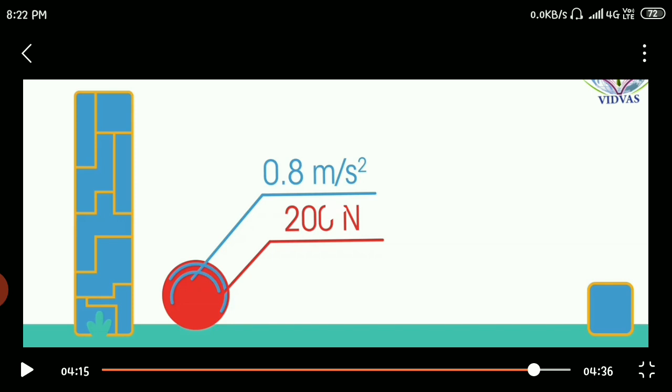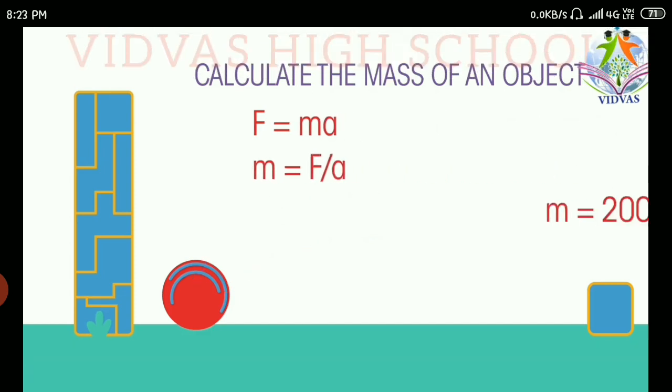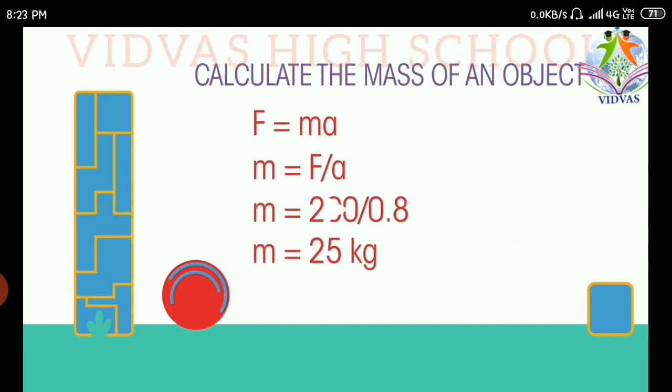So here we have acceleration A and force F, 200 newtons. Then what we need to calculate? We need to calculate mass. So what is the formula? F equal to ma. So calculating this, we have m equal to F by A. So m equal to F, which is 200 newtons, A is 0.8 meters per second square. Substituting and calculating, you are going to get the mass 25 kgs.